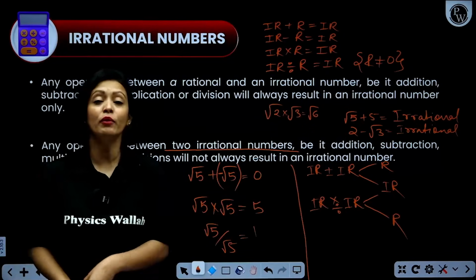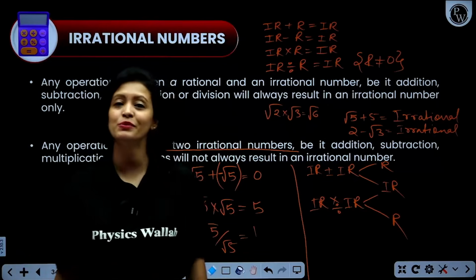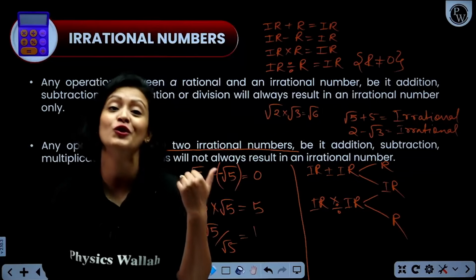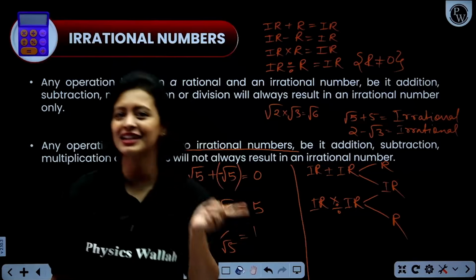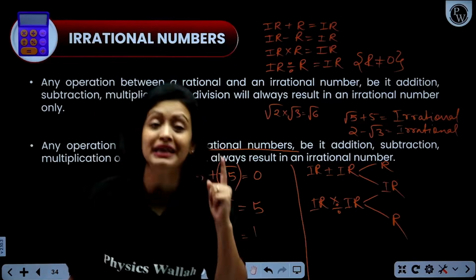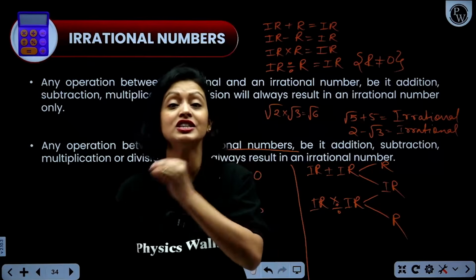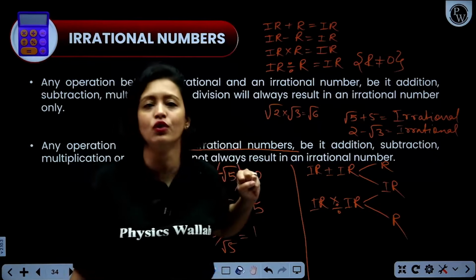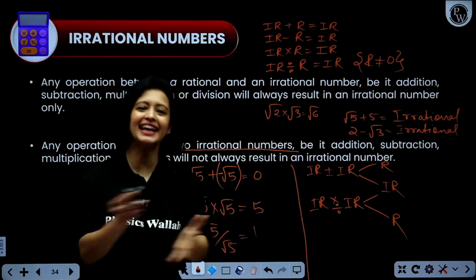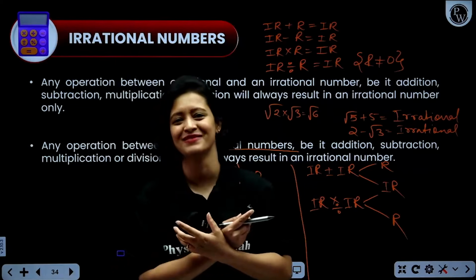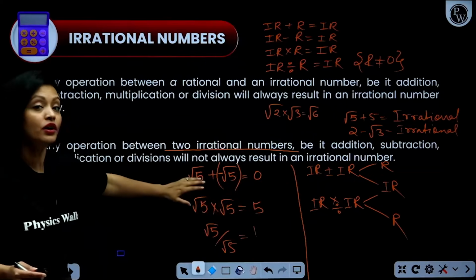Okay? Now, what about rational numbers? This is something you have discussed in smaller classes also. I hope you remember that rational numbers follow the closure property. That means if you add rational numbers, you get a rational number. If you subtract rational numbers, you get a rational number. If you multiply rational numbers, you get a rational number. And if you divide rational numbers, again you get a rational number, apart from 0, because you will have to take out 0 in division, because division by 0 is not defined. So remember, operating rational numbers together would give you a rational number, but not irrational numbers. Got it? This is important, very basic. You can remember these examples.